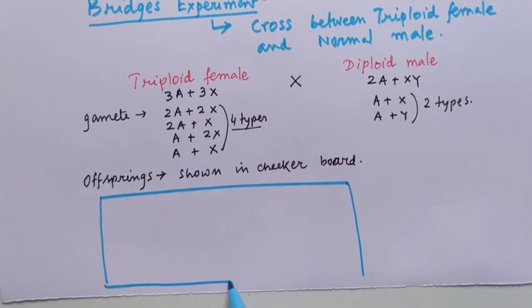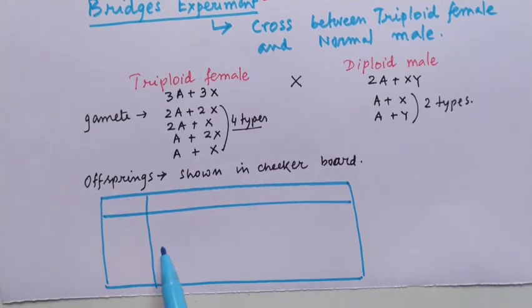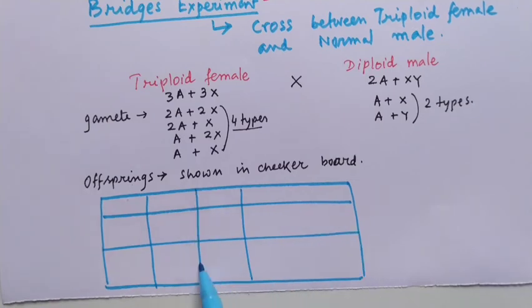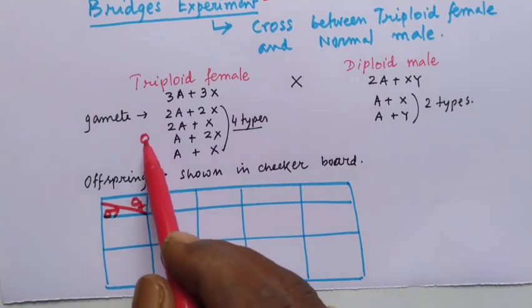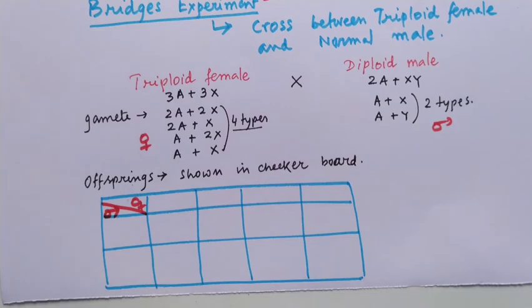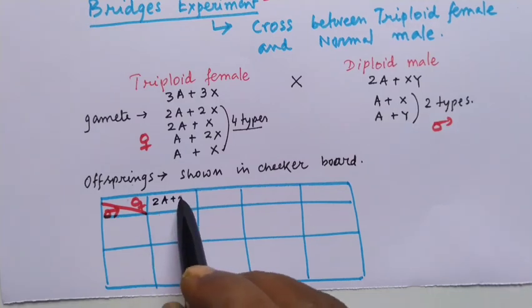In this checkerboard, the female and male gametes are presented: 4 types of female gametes and 2 types of male gametes.